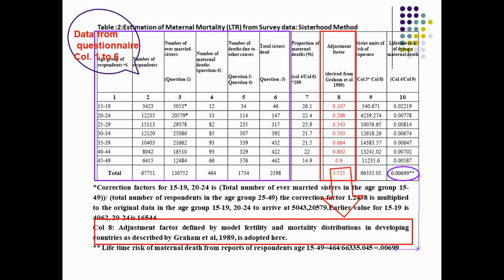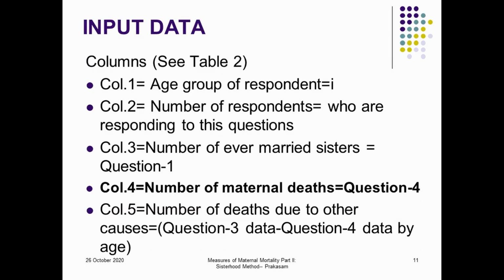Therefore, here I have tried to explain each column wise. Column 1 is the age group, column 2 is the number of respondents, column 3 is the number of questions. This is the input data required. From that we can calculate the proportional mortality and the adjusted standard by Graham and other people, and the sister unit risk, which has been explained earlier.